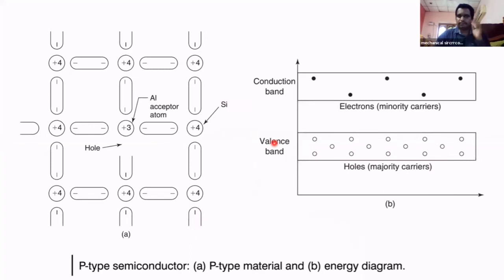See this. These are the energy bands. Here we have more holes in case of p-type. So holes are majority carriers and electrons are minority carriers. Holes mean positive. That's why we have so many holes. We have positive charge, that's why it is called p-type semiconductor. P-type means positive type. Here the minority carriers are electrons.